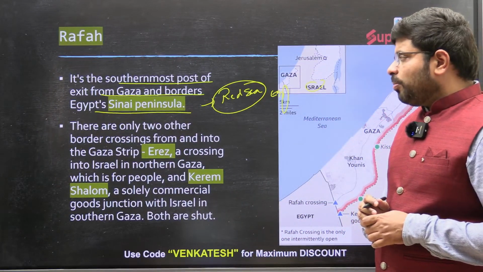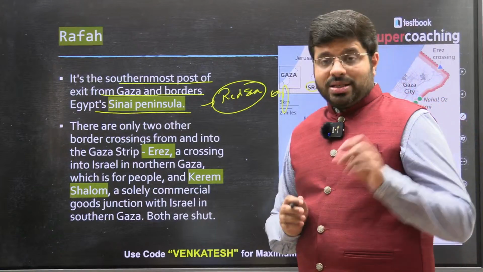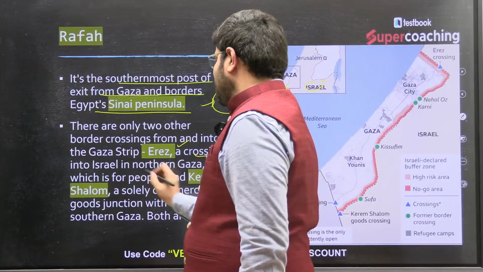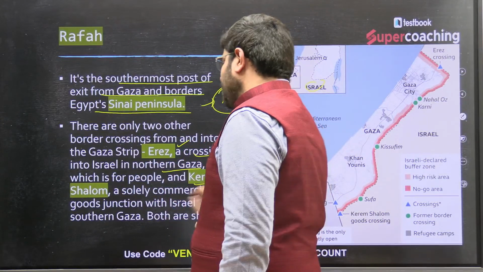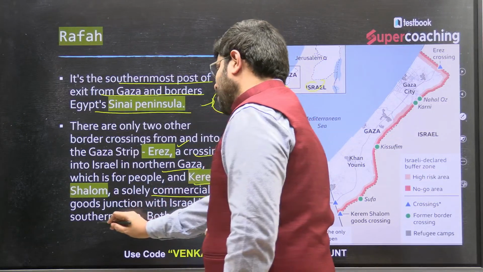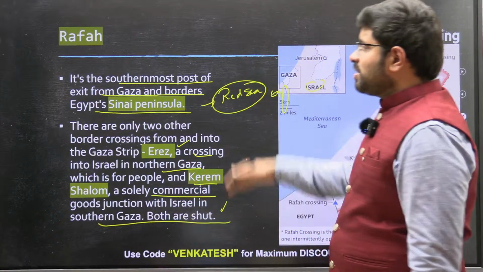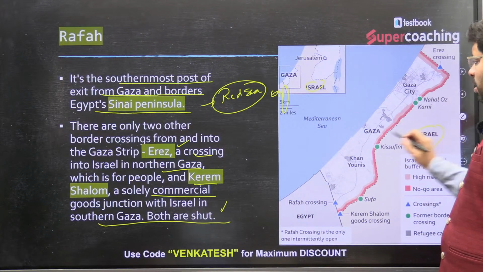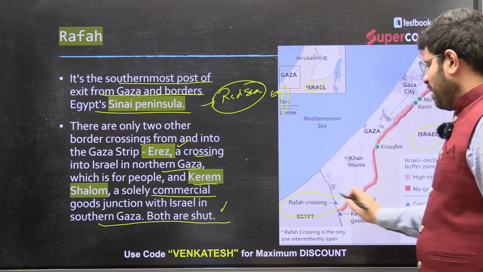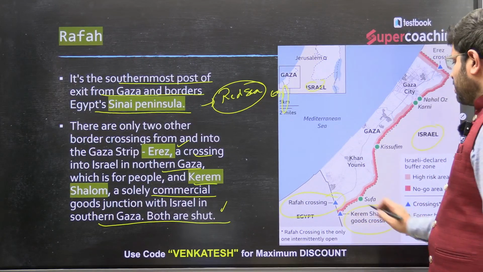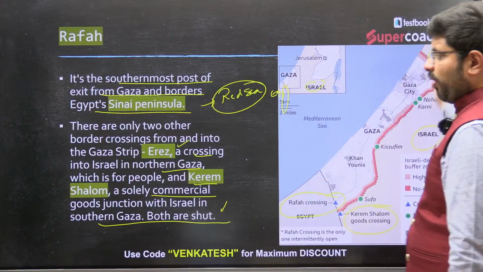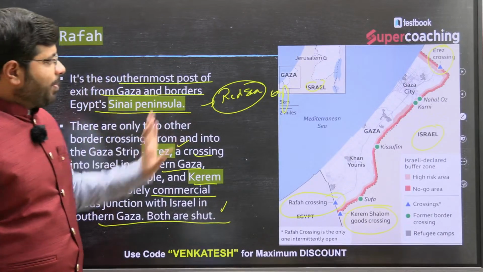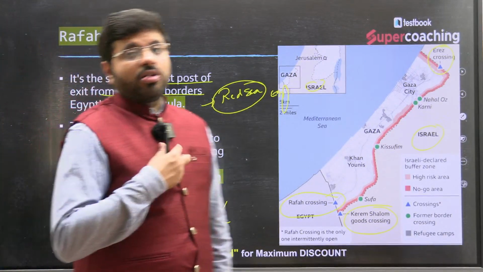Then there are only two other border crossings from and into the Gaza Strip: the Erez, a crossing into Israel from northern Gaza, for people, and Kerem Shalom, a solely commercial goods junction with Israel in southern Gaza. Both are shut. So that's where Rafah is becoming very, very important. As you can see, this is the Gaza Strip, this is Israel. As part of the Gaza Strip, this is the Rafah crossing, here the Kerem Shalom goods crossing, and this is the Erez crossing in the north. These are all the things. So at least remember one: the Rafah crossing mapping becomes important because of the humanitarian conflict which is in the news.